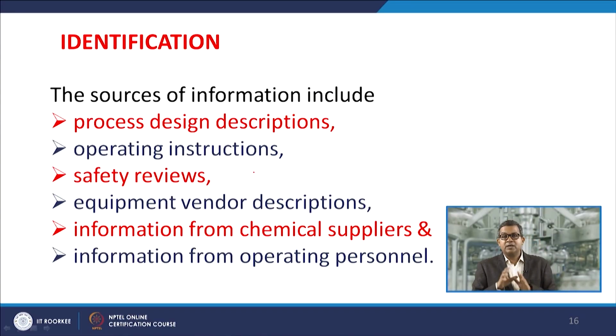You must gather information from operating persons, because these are the people directly in touch with that particular process. If there is any malfunctioning, or any contamination or adulteration in the chemicals, they can provide the proper information. Because they are regular users of that equipment, they sometimes give you a valid suggestion to improve the process. So don't forget to take information from the operating person.